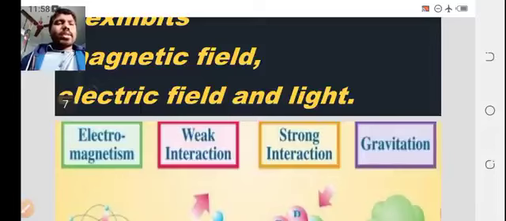The third is the strong interaction nuclear force. The fourth is gravitation, which we know very well from the apple story of Newton. So electromagnetism, weak interaction force, strong interaction force, and gravitational force are the fundamental forces in nature.